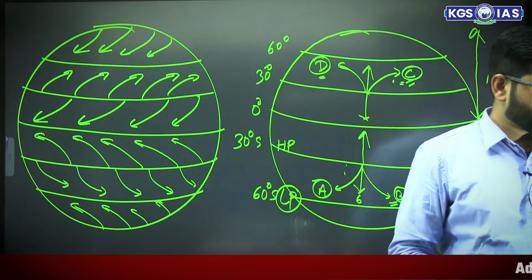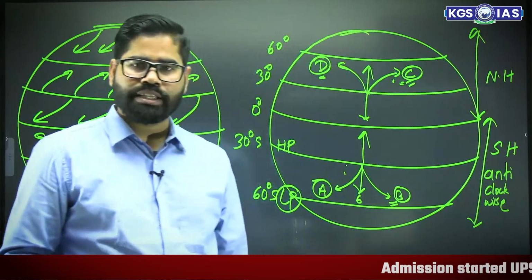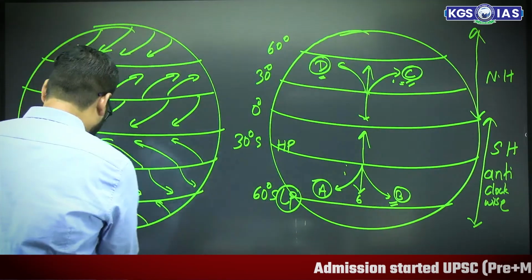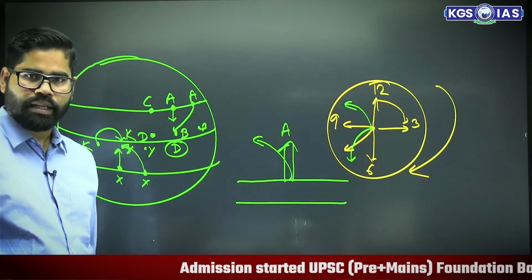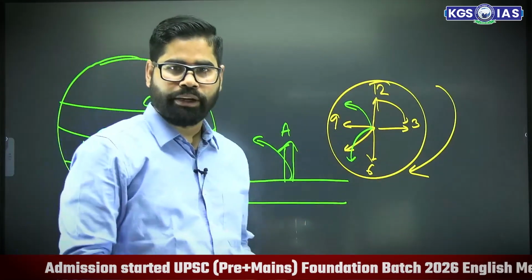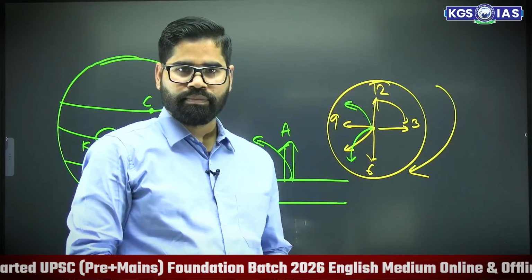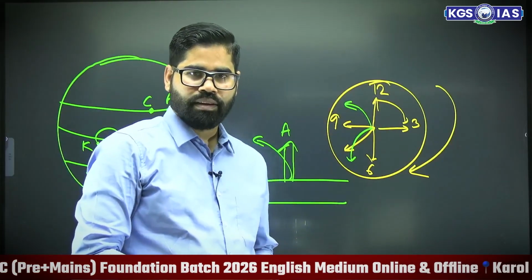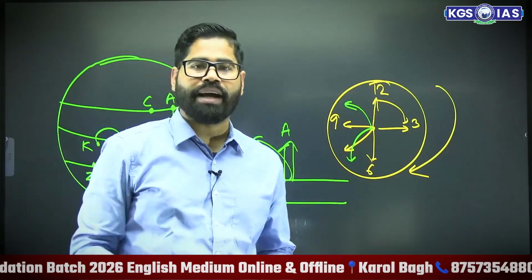The rotation of earth is west to east, then why does wind deflect in anti-clockwise direction? Okay, I'm saying, tell me about this part. The earth is moving in this direction. If you are going on a train and if you are throwing the water, will it go in front or will it go in the back? Because your position has moved, so it will seem that the air is coming in the back side.